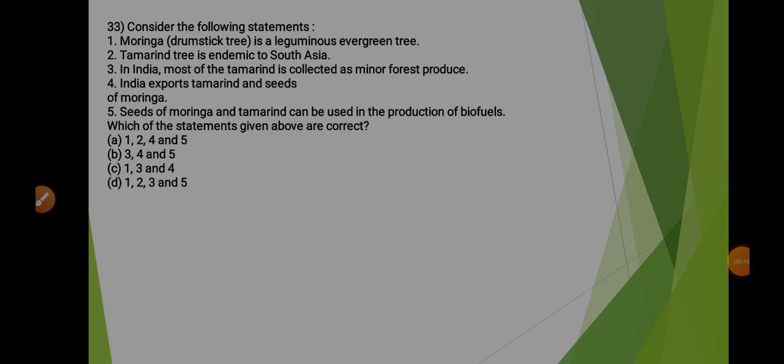Fourth statement says that India exports tamarind and seeds of moringa. And fifth statement says that seeds of moringa and tamarind can be used in the production of biofuels. So here both the statements, that is statement 4 and 5, are correct. So the correct option will be B, that is statement 3, 4 and 5.